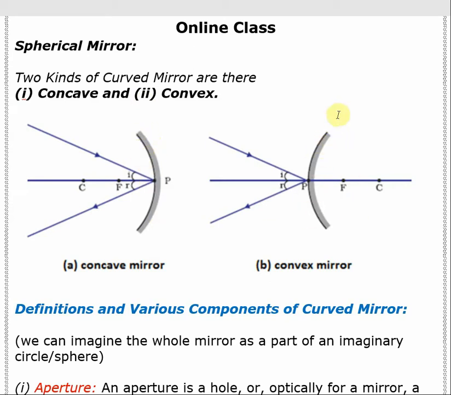But in the case of the convex mirror, you see the mirror is actually curved out, isn't it? The inner portion is silvered here. So they are part of the same kind of sphere, but the silvering is different. That's why they produce different images, and they have different properties for formation of image. We will look into that in future.